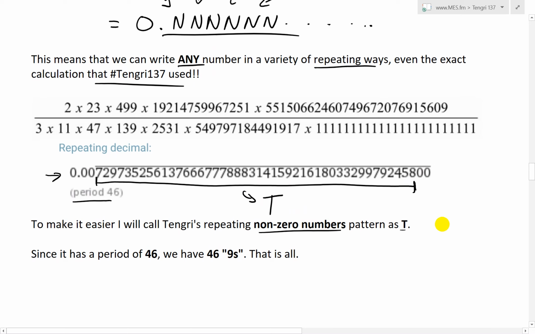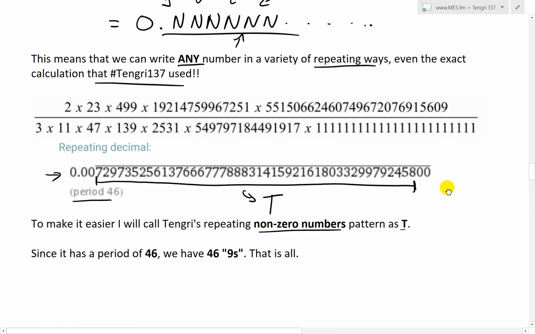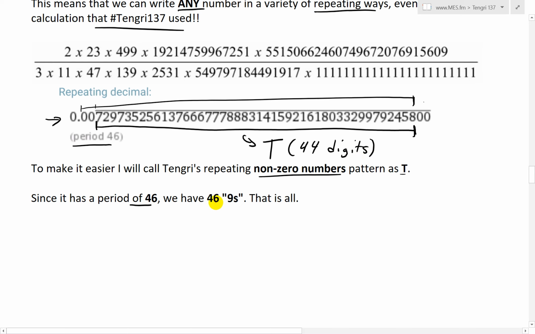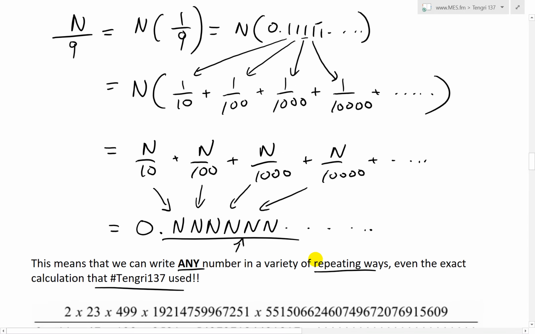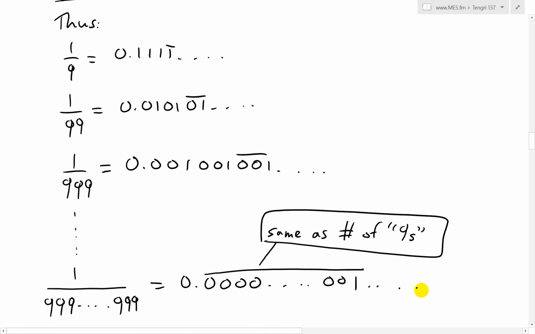And again, to show you that it could be anything, it doesn't matter what it is. We could still make it repeat exactly like this. The only difference is, since it has a period of 46, notice it's a period of 46 from here to here, or you could look from the zeros all the way to the 8, still 46, and that just means that the t has 44 digits. So it's 44 digits, but there are 46 nines, because it's a period of 46. So as we showed above, the period represents the same number of nines.